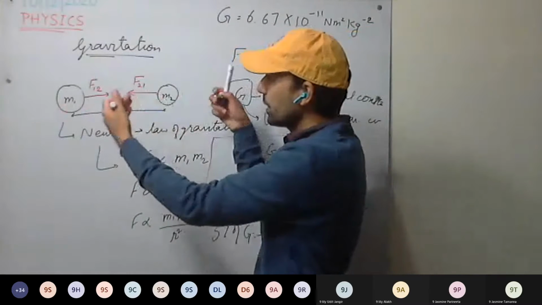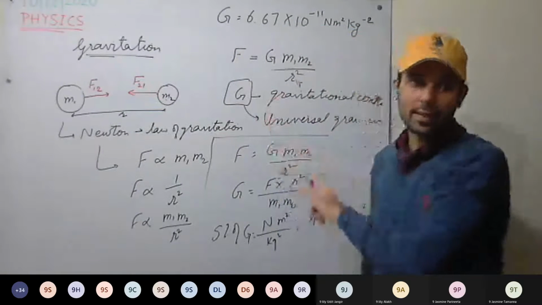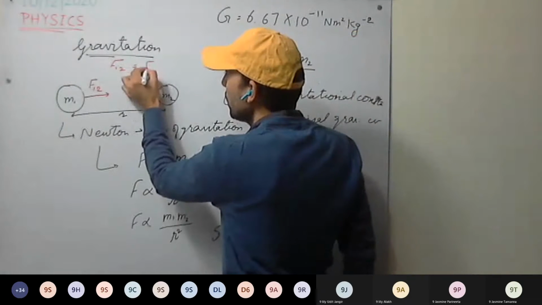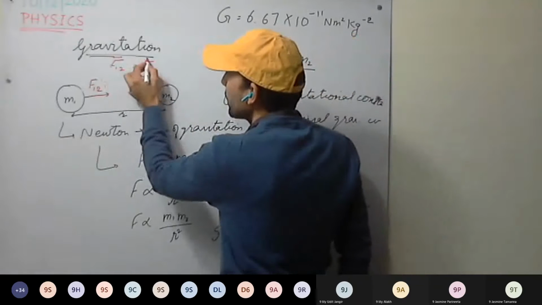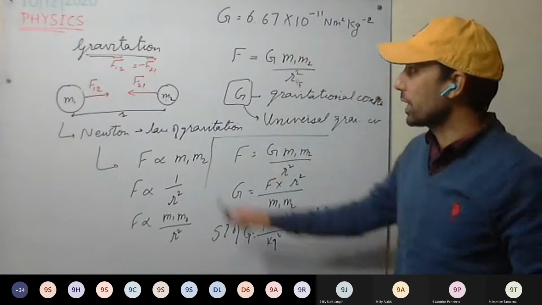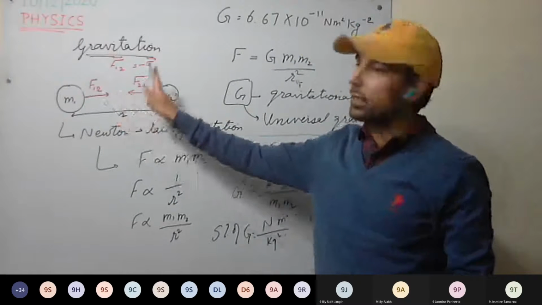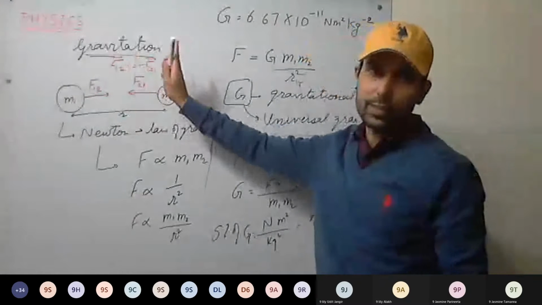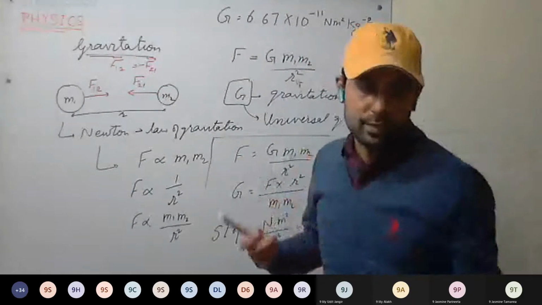Both these forces are equal, but opposite in direction. So we can say F12 equal to F21 in magnitude, but in direction they are opposite. So the negative sign here denotes the direction, that they are opposite in direction. They are equal in magnitude, but opposite in direction. They are vectors, so we represent them here. Okay. This is clear?